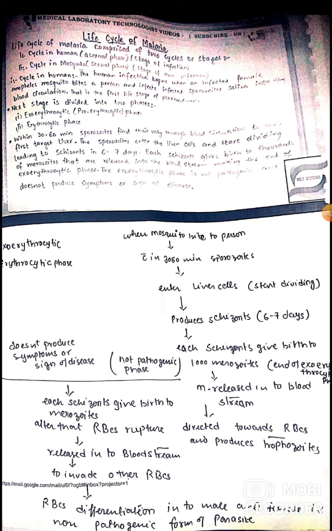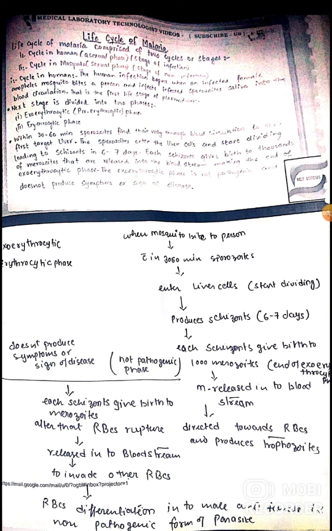When the mosquito bites a person, within 30 to 60 minutes sporozoites are formed and enter the liver. Here sporozoites start dividing and multiplying, and produce schizonts within 6 to 7 days. After that, each schizont gives birth to thousands of merozoites.